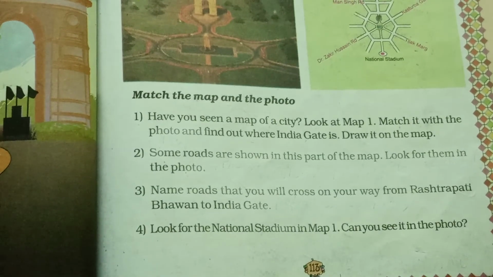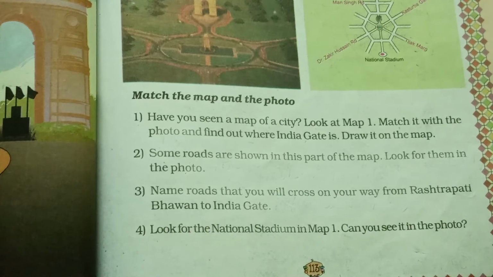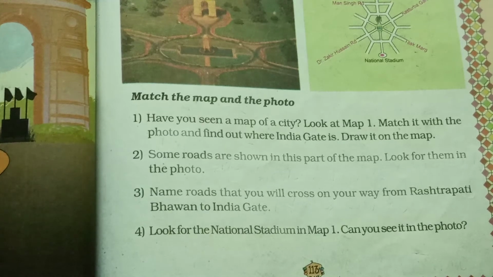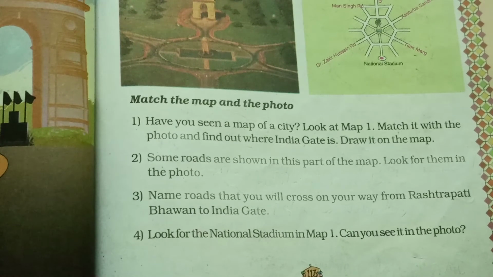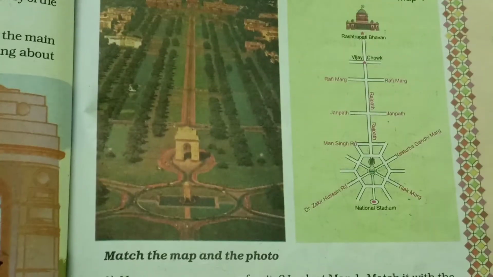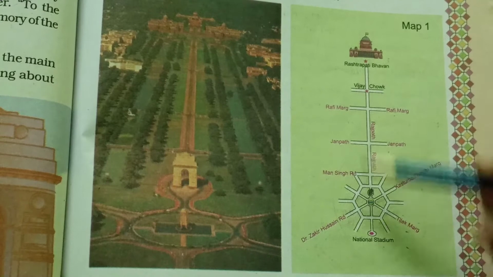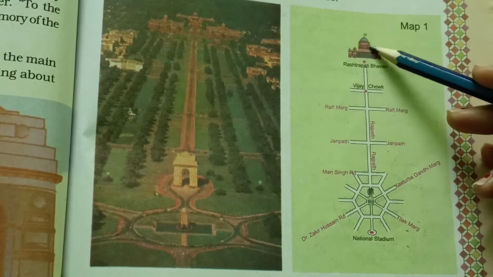Number 3. Name roads that you will cross on your way from Rashtrapati Bhavan to India Gate. राष्ट्रपति भवन टू इंडिया गेट कौन कौन से रोड क्रॉस करते हो? Let's see first from Rashtrapati Bhavan to India Gate. India Gate is here and Rashtrapati Bhavan is here.